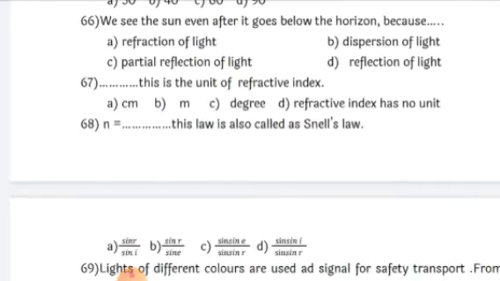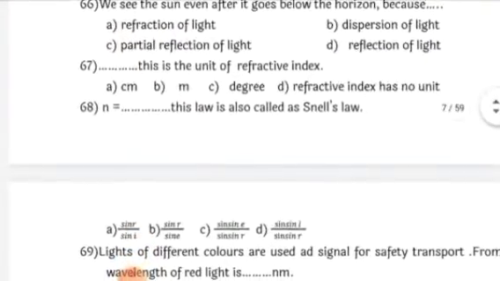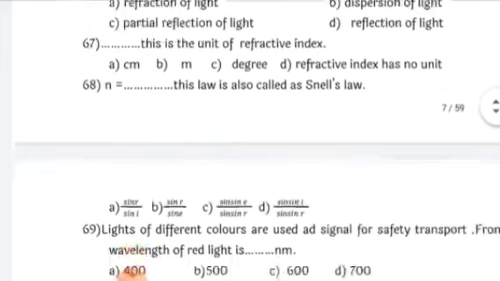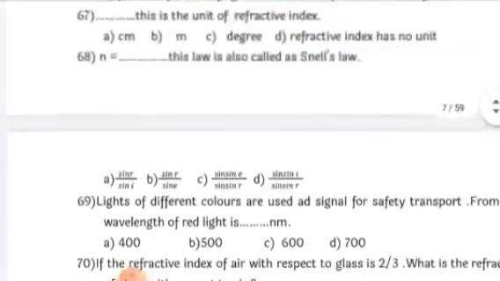Dash is the unit of refractive index. So refractive index does not have any unit. When you cancel, you do not get any unit, because refractive index is calculated by the formula sin I upon sin R. Since both the numerator and denominator have the same units, they get cancelled. Therefore you don't have any unit for the refractive index. So the fourth option is the correct option.